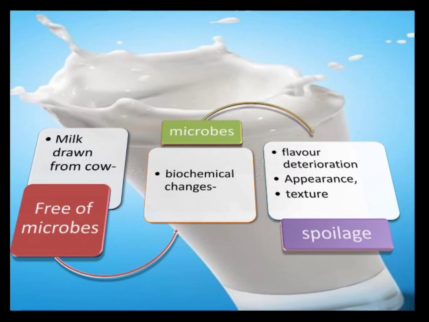So as I have told you, milk when freshly drawn is free of microorganisms. There are biochemical changes which take place with the help of microorganisms, which will change the flavor. It can deteriorate the flavor or it can enhance the flavor. There is a change in appearance and of course a change in texture. Either it can enhance or it can spoil the milk.